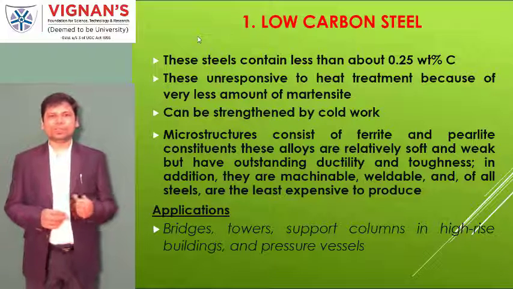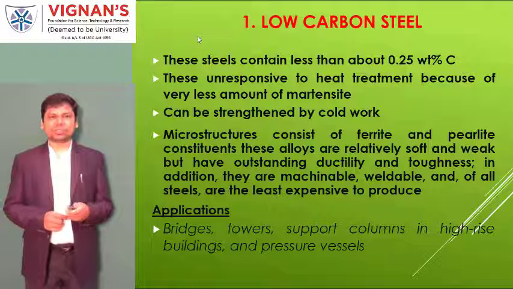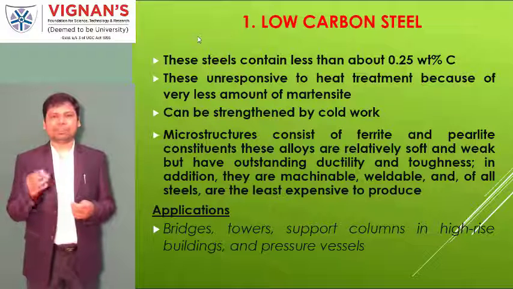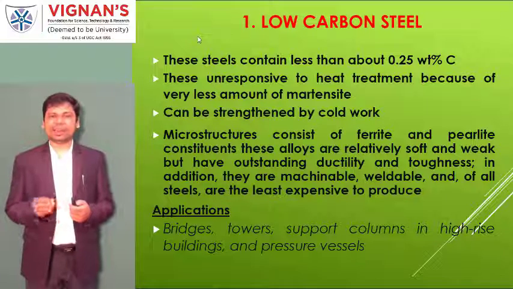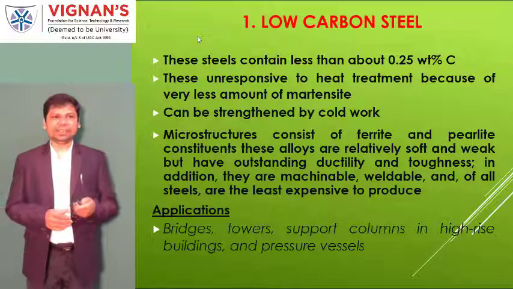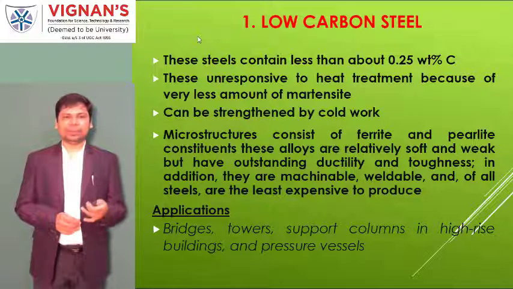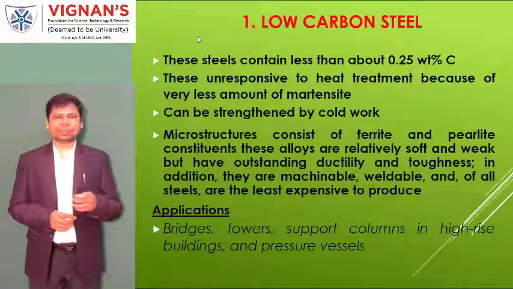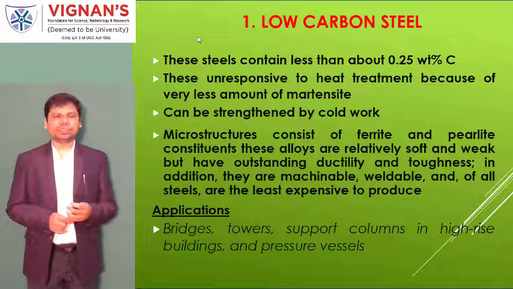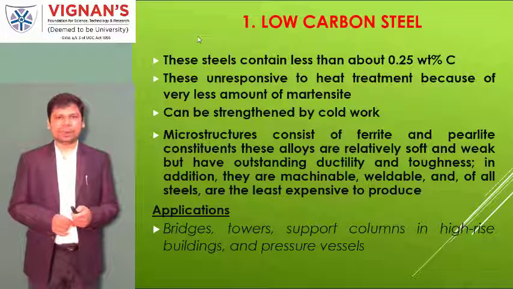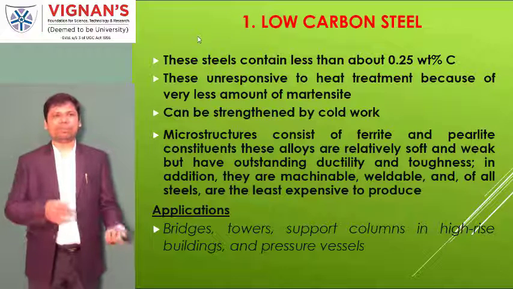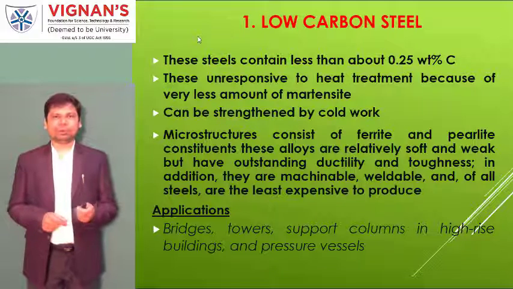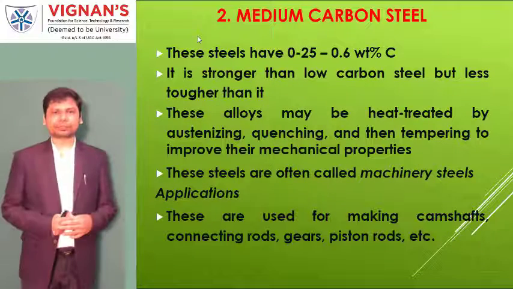And moreover, in these low carbon steels, the microstructures available are ferrite and pearlite constituents, and all these make the material ductile and weak in strength. That is why these have good formability and bendability properties. The applications of low carbon steels are in bridges, towers, supports, and all those things. Here the entire structure is not made up of low carbon steel, but in bridge structures only some parts use these low carbon steels.